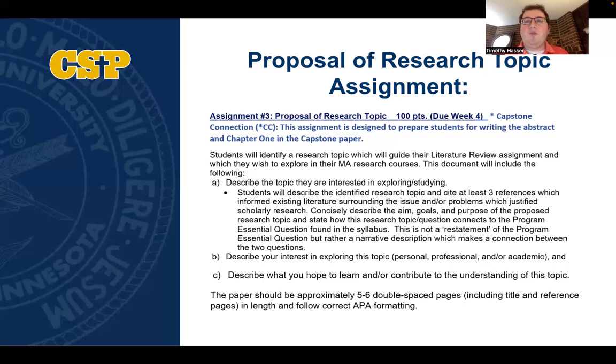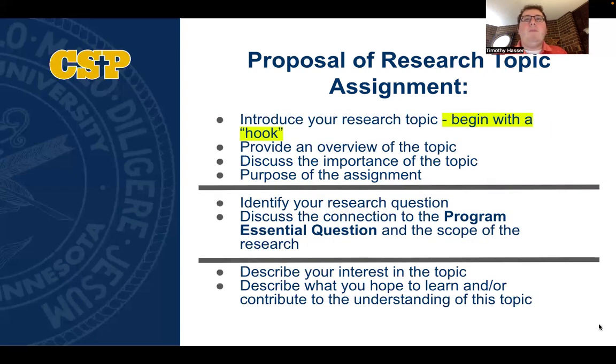So what could the structure of this paper look like? In the first section of your paper, which could be 1 or more than 1 paragraphs, it is important to introduce your topic and begin with a hook. And a hook could include the use of a quote or statistics to engage your reader and to help them become interested in your topic. Then provide an overview of your topic and discuss the importance of your topic and the purpose of the assignment.